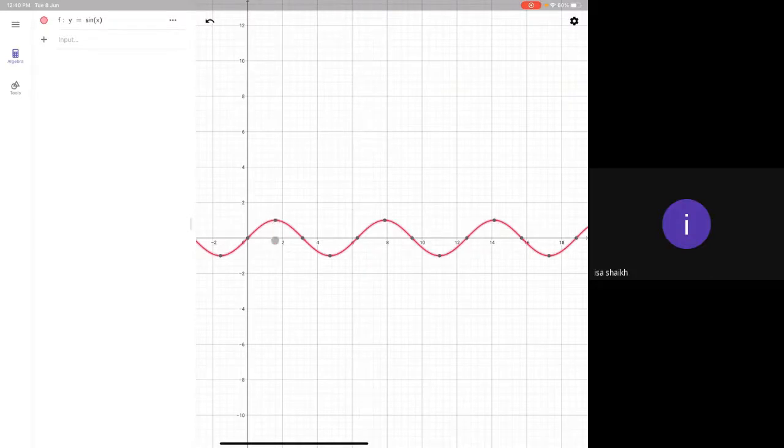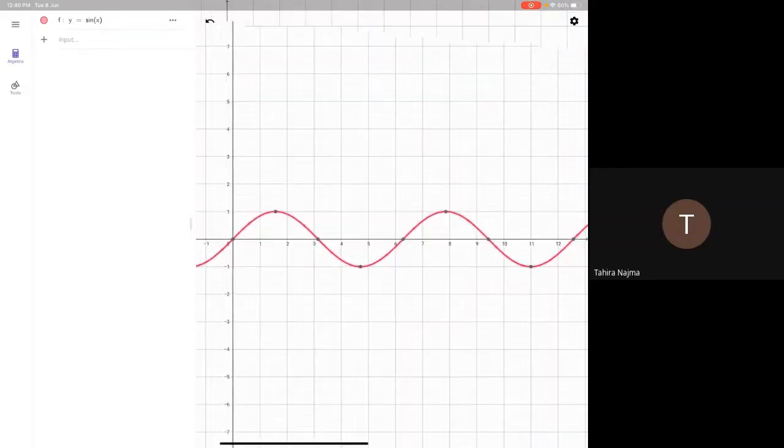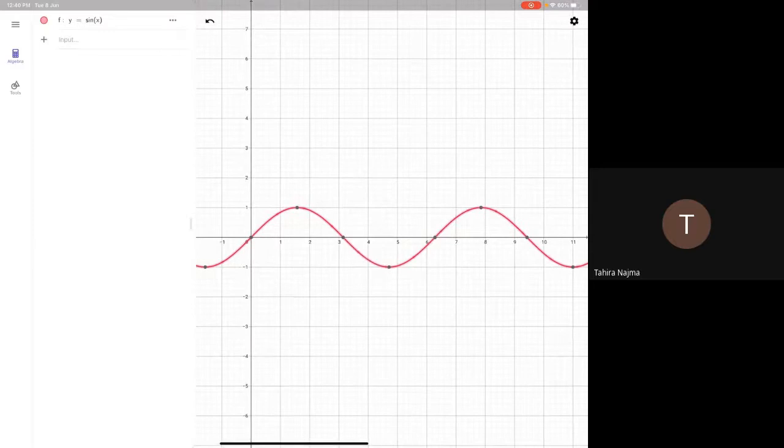The value of x at this point is equal to pi by 2. What is pi by 2? It is 1 point something, just greater than 1.5. So this value is pi by 2. Can you see that? And this value is pi. And this value is 2 pi. Can you see that?